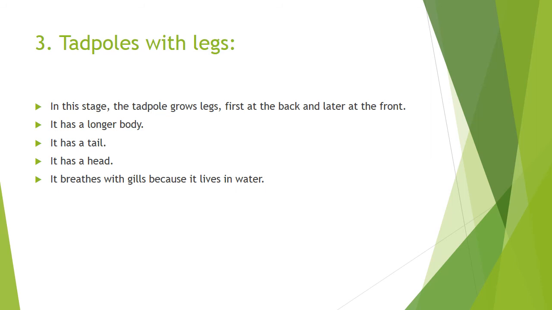The third stage is the tadpole with legs. So what happens in this stage? In this stage the tadpole grows legs, first at the back and later at the front. ठीक है। यहाँ पे टैडपोल के लेग्स ग्रो करते हैं, पहले बैक एंड देन फ्रंट में. It has a longer body, it has a tail, it has a head, it breathes with gills because it lives in water. जब तक वो वाटर में रहेंगे, they will breathe with gills.